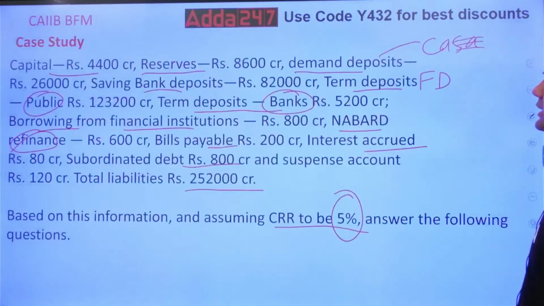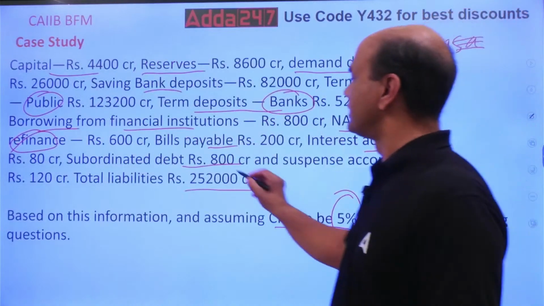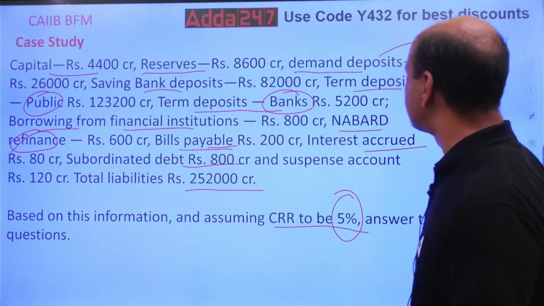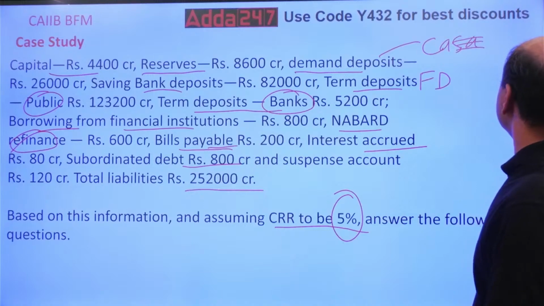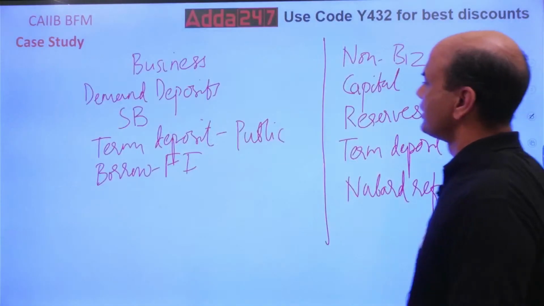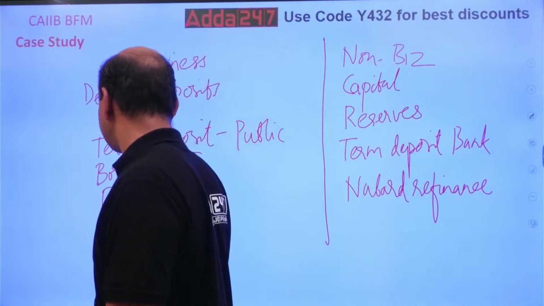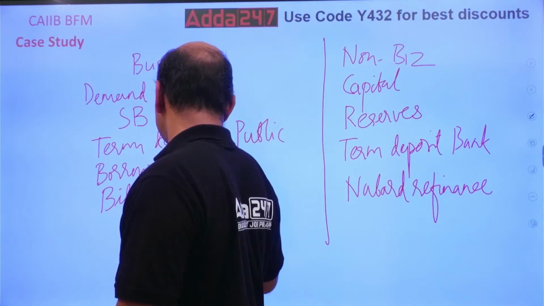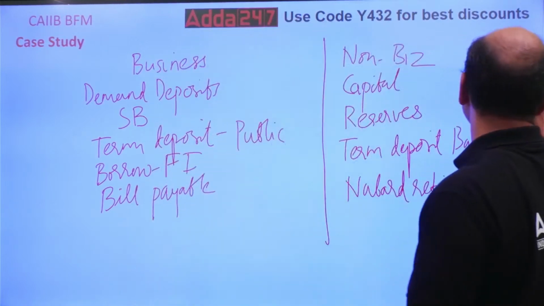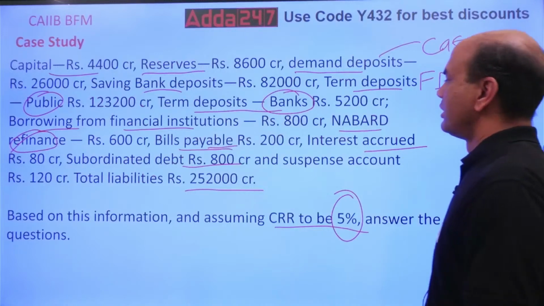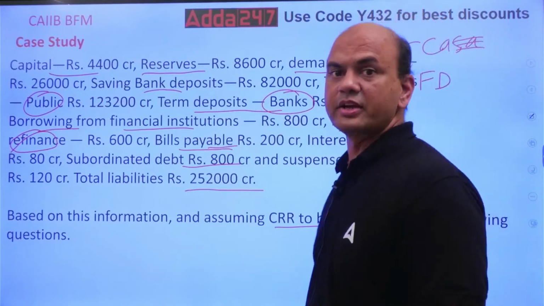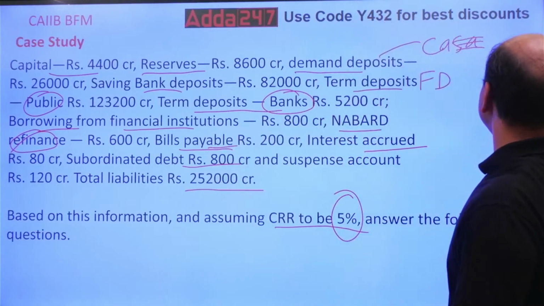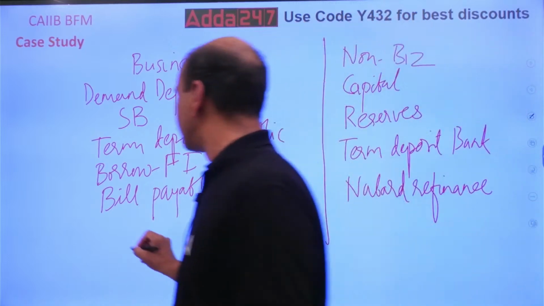Okay. Next, bills payable. Yes, that is a part of my business only. Bills payable means I have to pay somebody, so that's a part of my liabilities. Second, interest accrued means the interest which I have to pay. After all, it's a liability. Accrued means I have to pay that interest. So interest accrued over here.